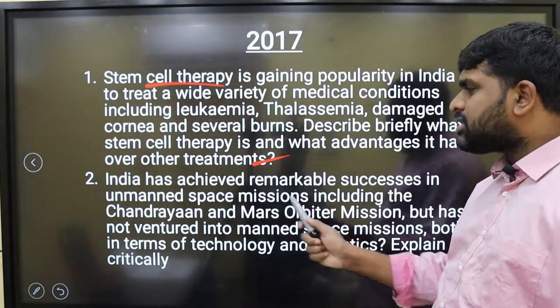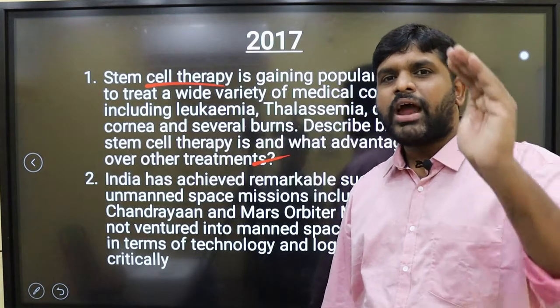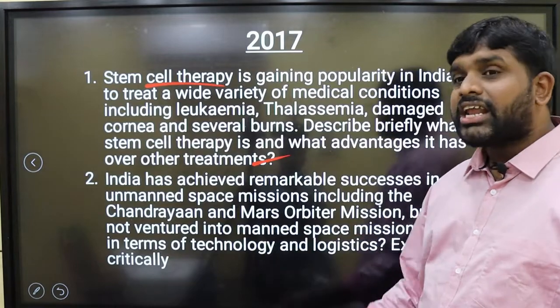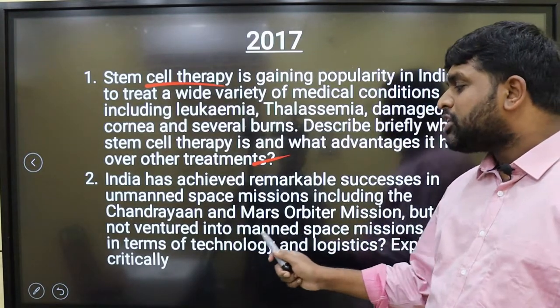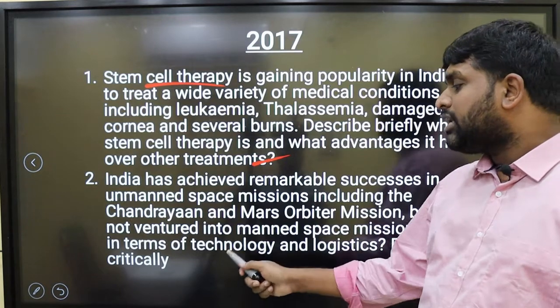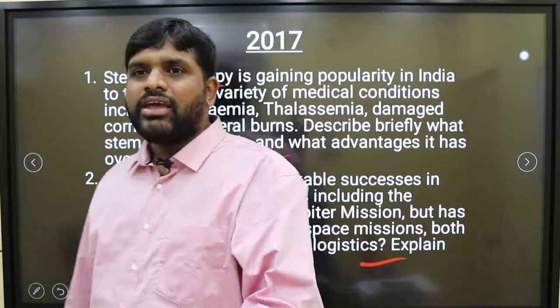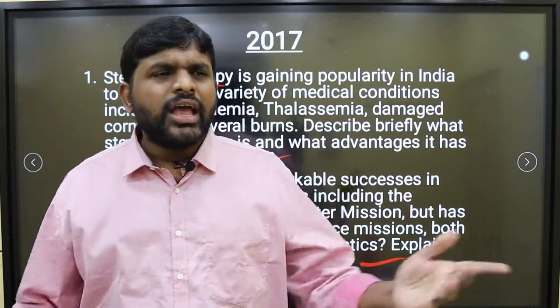India has achieved remarkable success in unmanned space missions, unmanned aerial vehicles, including the Chandrayaan and Mars orbiter mission, but has not ventured into manned space mission, both in terms of technology and logistics. Explain critically. Up to now we have only unmanned vehicles, we need to have a manned vehicle. Expected question.